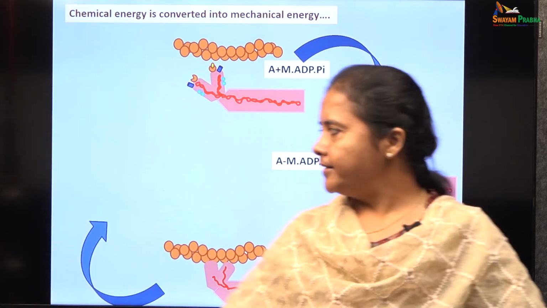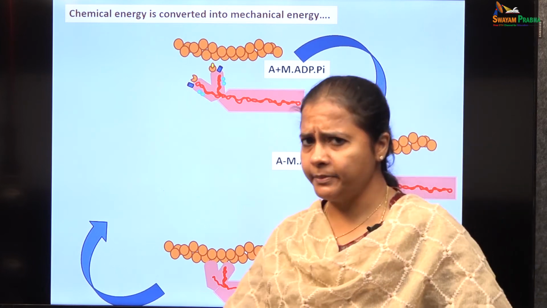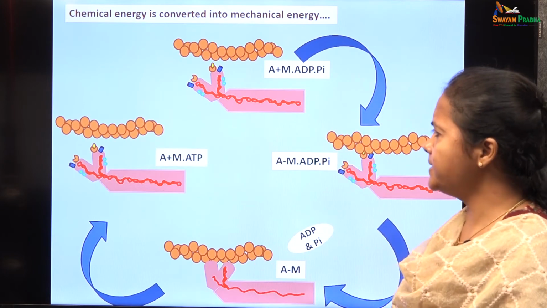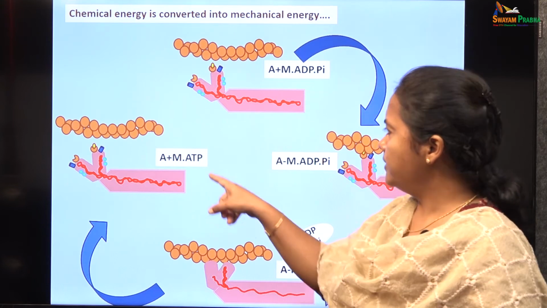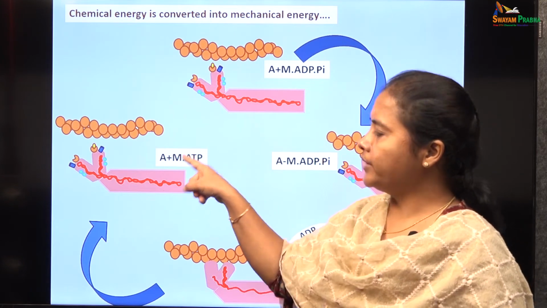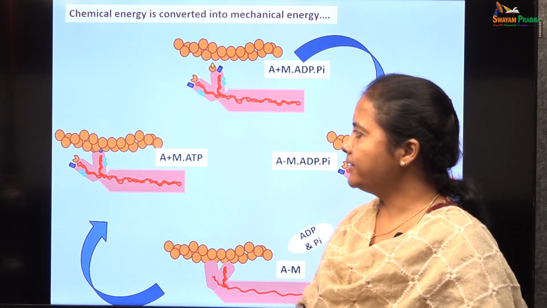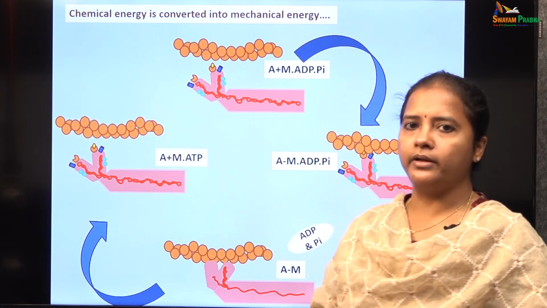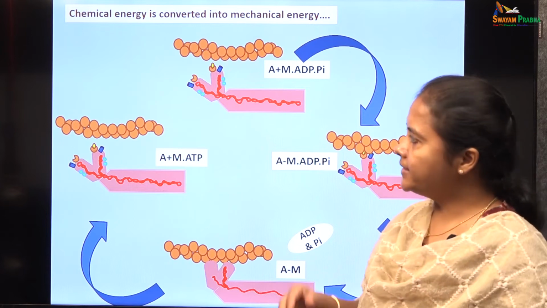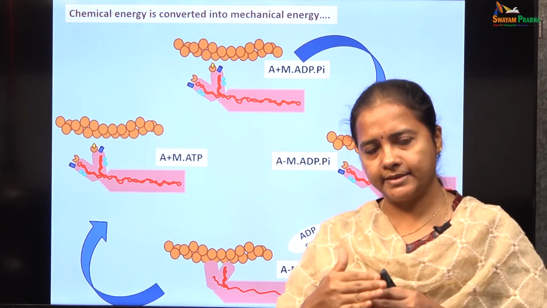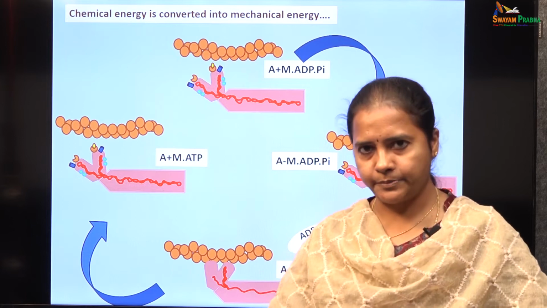After which the detachment of actin and myosin molecules happens by means of binding of another ATP molecule to the myosin. When a new ATP molecule binds to the myosin head, there will be detachment of the actin molecules from the myosin, which leads to the cessation of the cross bridge cycle.